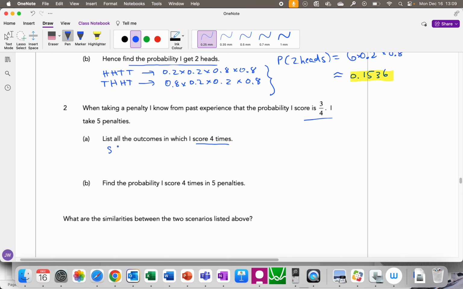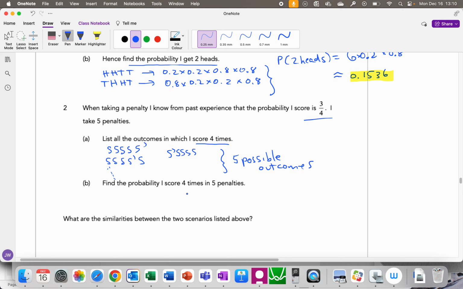You could score, and then not score, or score, not score, and so on, all the way down to you failed the first time and then you scored. Altogether, you would have 5 possible outcomes. Find the probability that we score 4 times in 5 penalties.